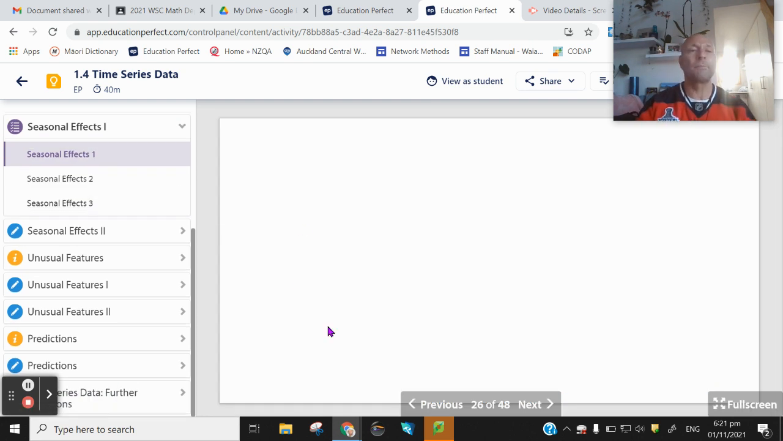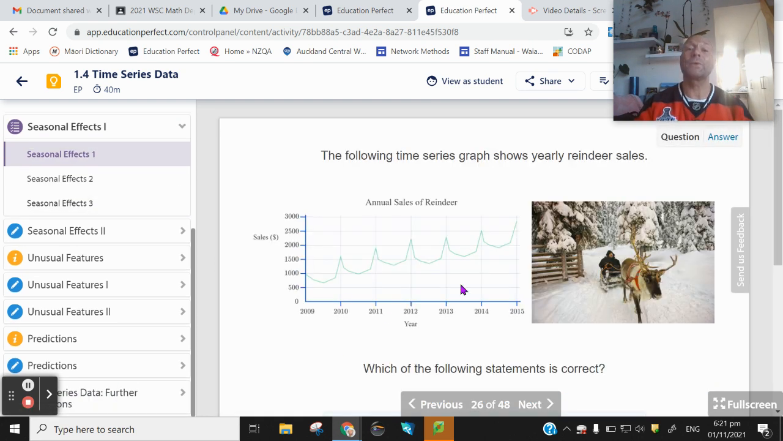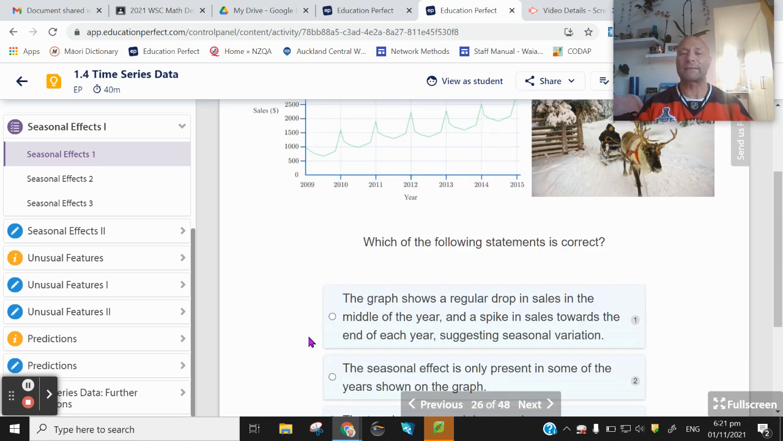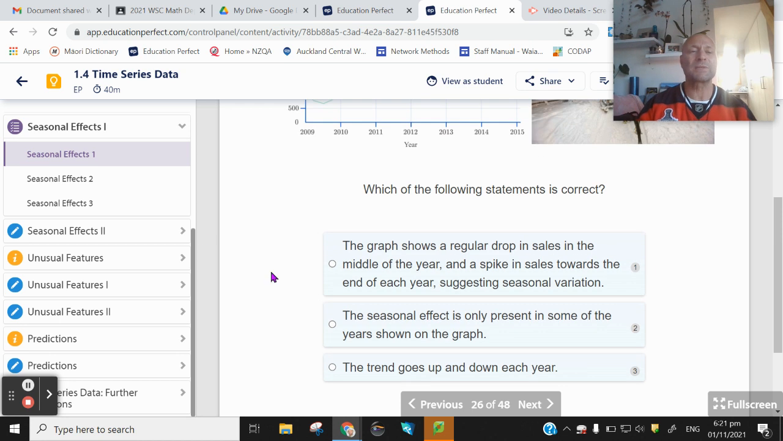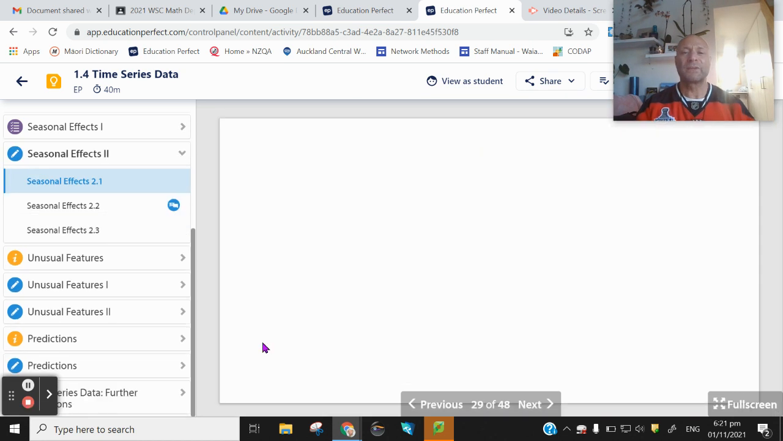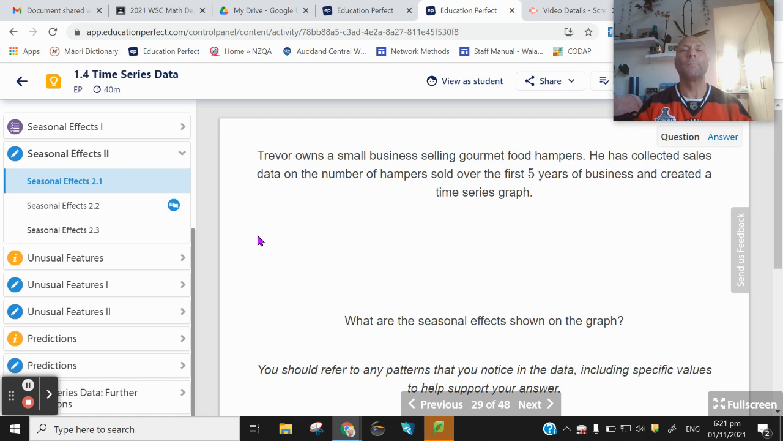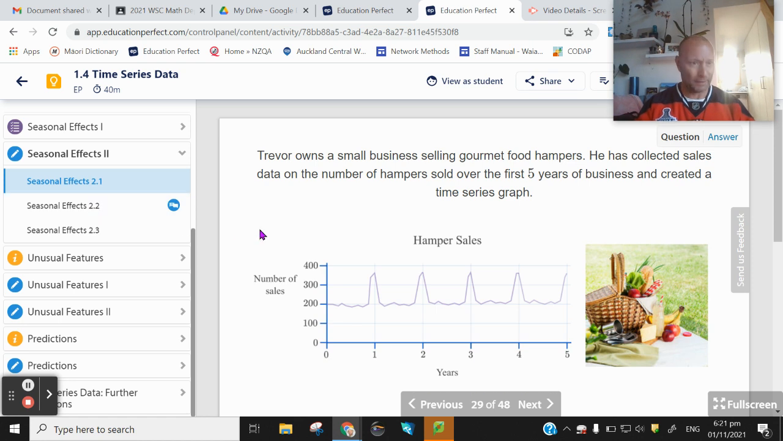Okay, there's going to be some pātai for you to try as mahi kūpu. Here we see a regular repeating pattern known as a seasonal effect. Please decide which one of those is correct, and that'll bring us to seasonal effects part 2. And there's going to be a few more pātai for you.